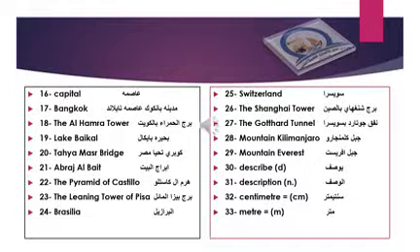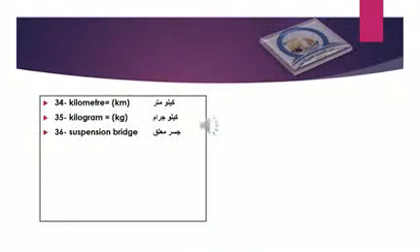30, describe, and the past form is described, to say how something is. 31, description, and this is the noun. 32, centimeter, and the abbreviation form is cm. 33, meter, and the abbreviation form is m. 34, kilometer, and the abbreviation form is km. 35, kilogram, and the abbreviation is kg.